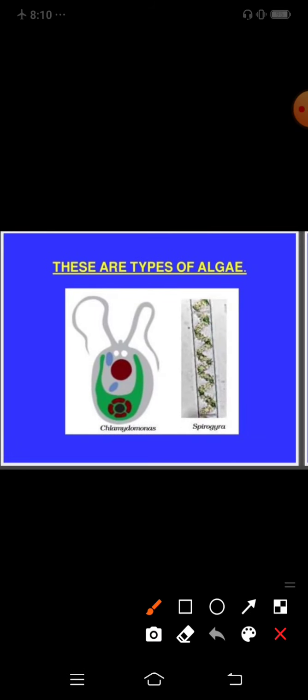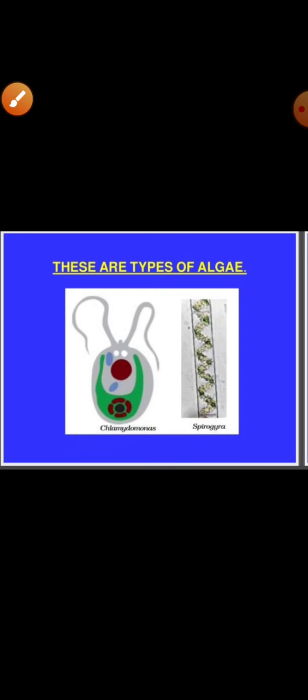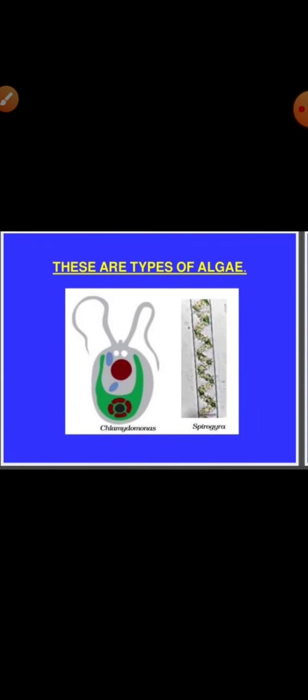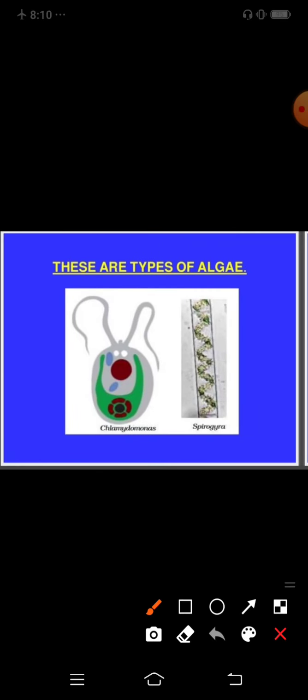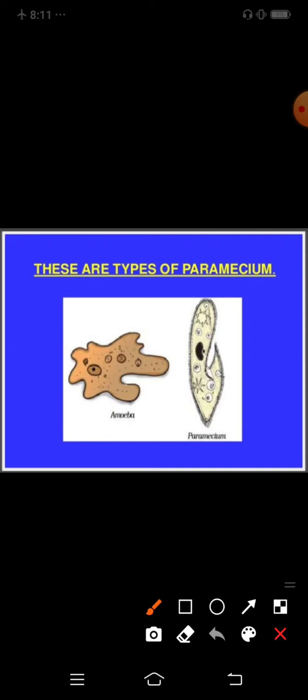These are the types of algae. This algae is Chlamydomonas and this one is Spirogyra. We divided the microorganisms into four groups. So this one is your bacteria and this one is your algae. This is your protozoans.